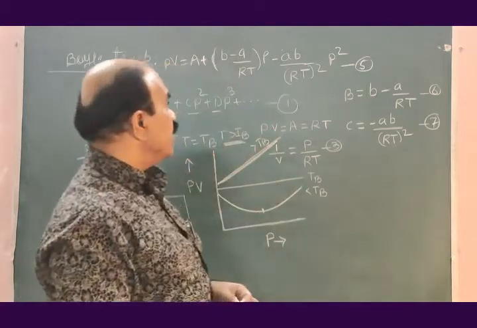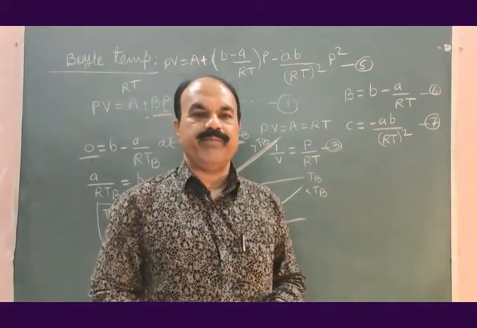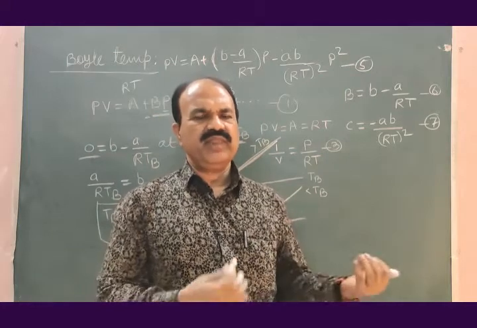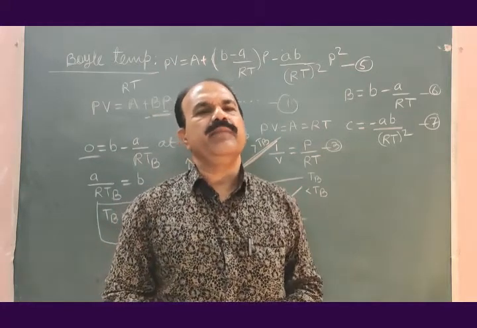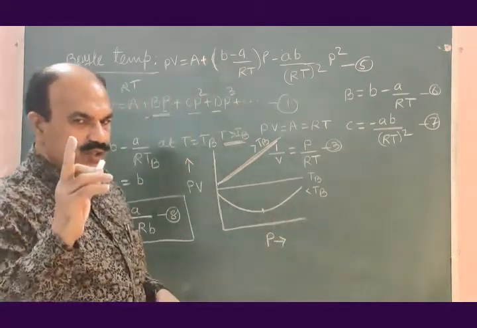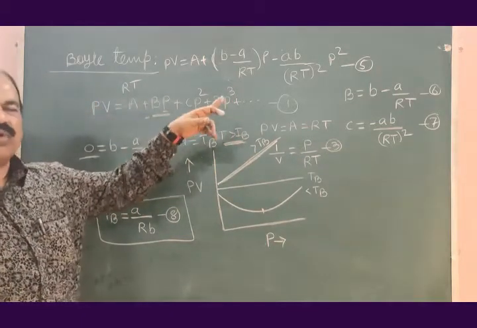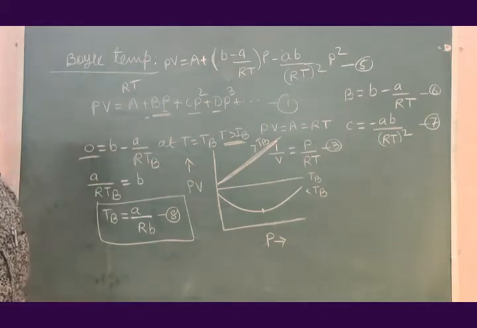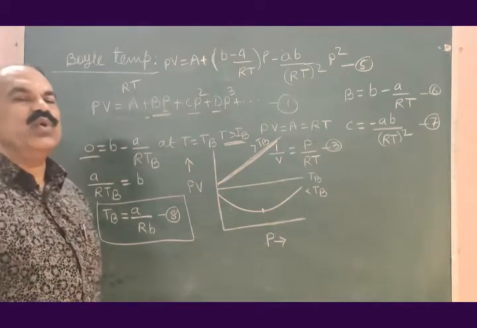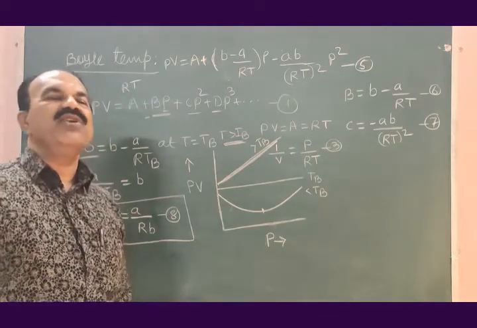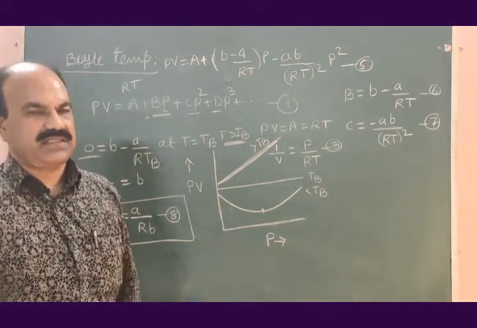This is about boil temperature. This whole topic is mathematical, and you should remember two formulas for that. The general empirical formula for a gas derived by Kamerlingh Onnes, and after that you must know the Van der Waals formula for a gas.